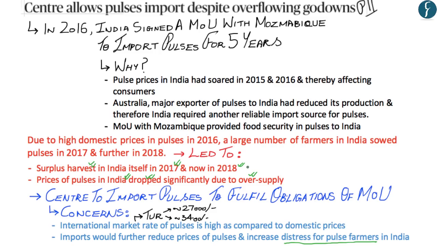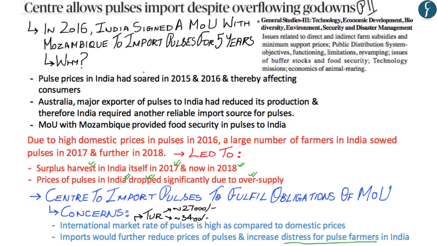Now, with regards to your UPSC syllabus, this article and the explanation given in this section would be placed in GS paper 3 in the section Economic Development within the subsection Issues of Buffer Stocks and Food Security. Now we'll have to wait and see what the government's response would be to reduce the distress of pulse farmers in India and still maintain its obligation of importing pulses from Mozambique. And so now with this, we move on to the next article.